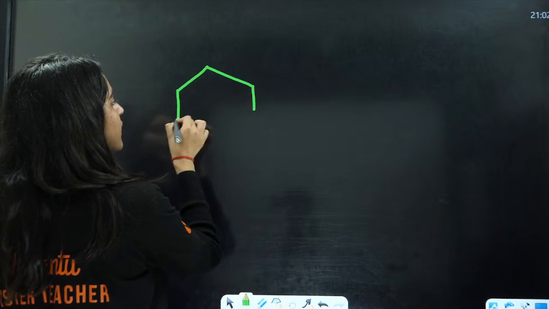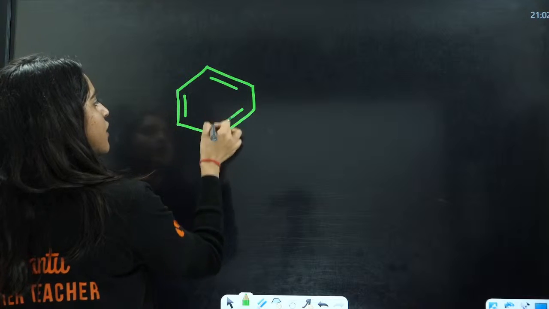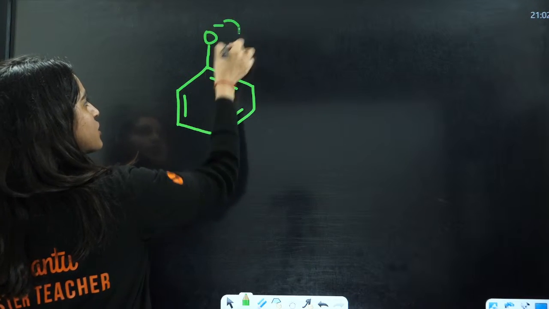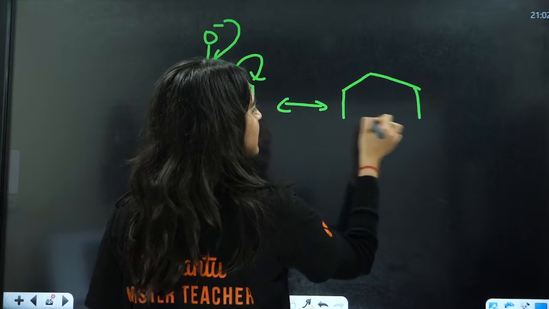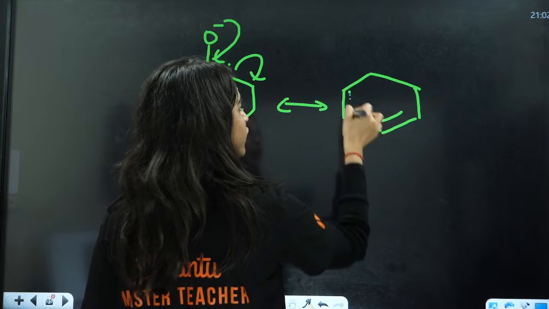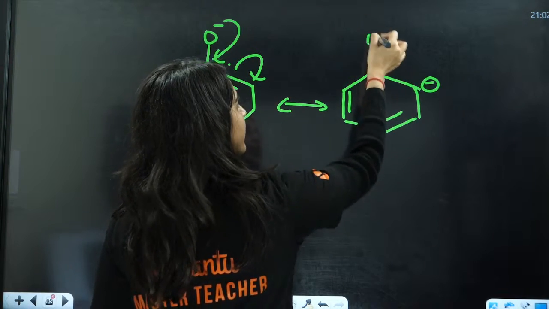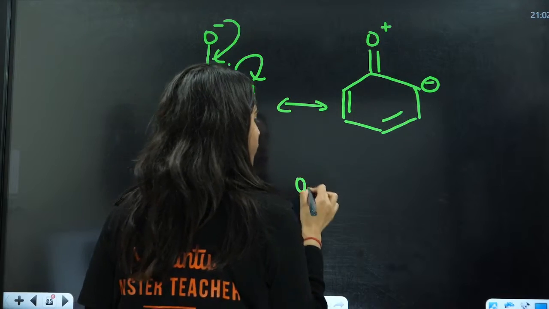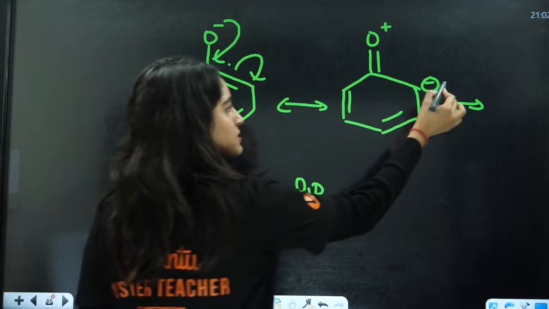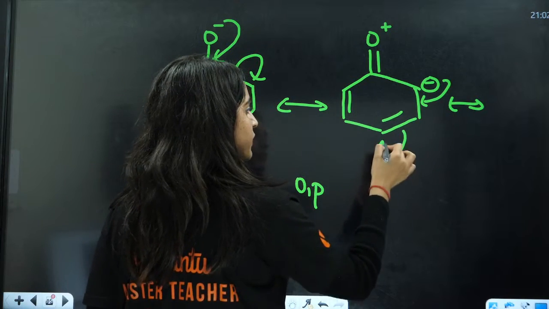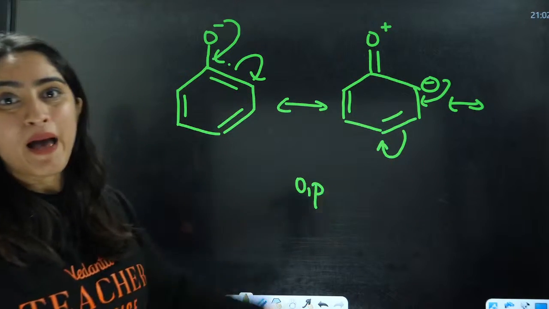Because when you draw the resonating structures, you see there is negative charge on ortho and para position. The other resonating structure will also have, for example, the electron going to jump here, and you will have the negative charge on para position.